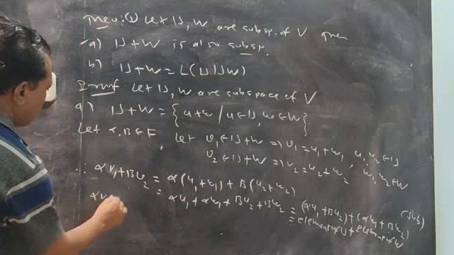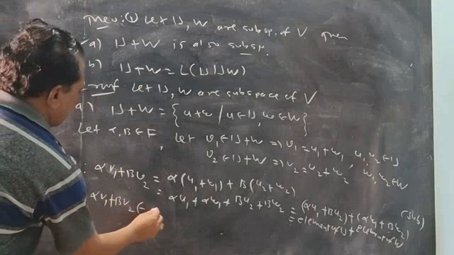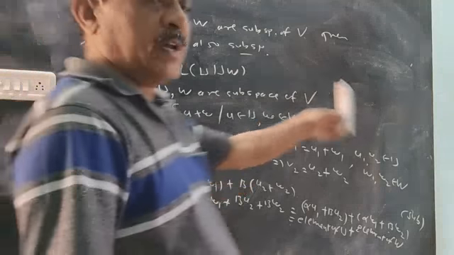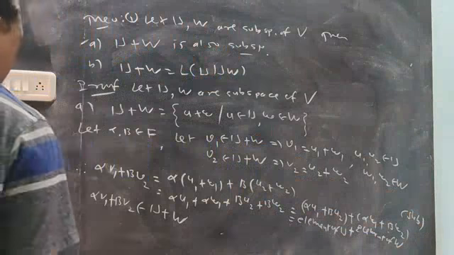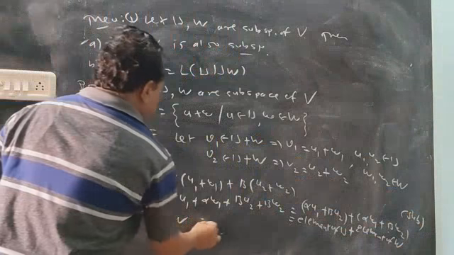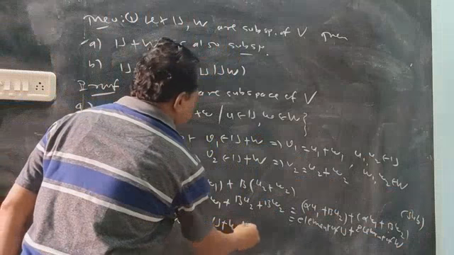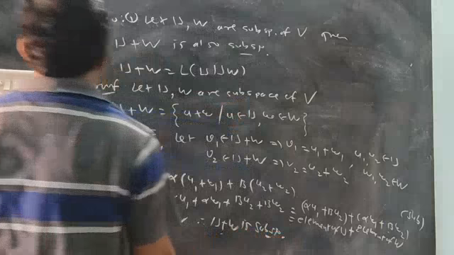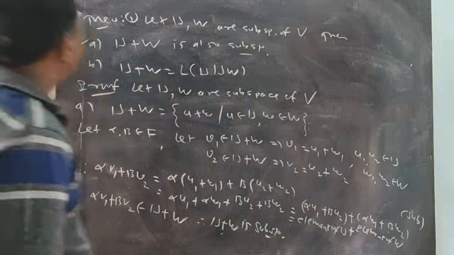So alpha V1 plus beta V2 is an element of U plus W, first element of U, second element of W. Therefore U plus W is a subspace. So the first point is clear, and the second point we must do next.